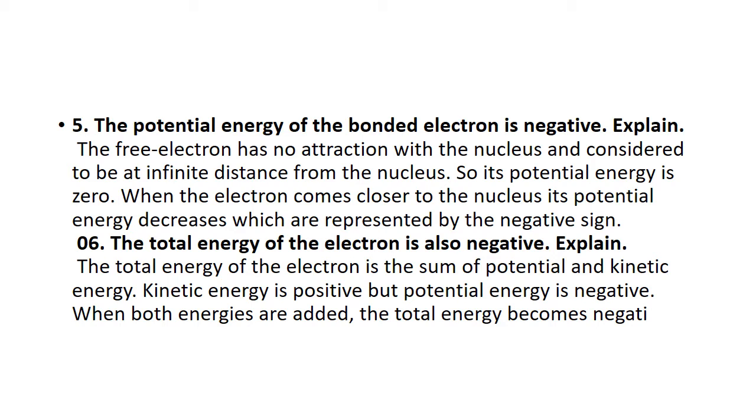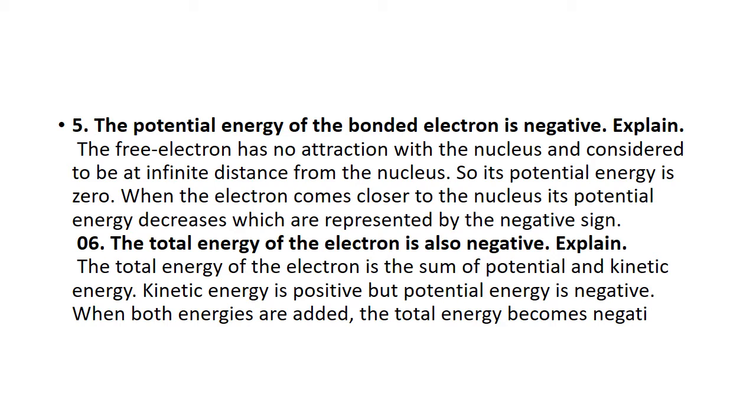Why is it negative in the case of the potential energy? Very simple, because the free or mobile electrons are at a large distance from the nucleus, so there is less attraction between the nucleus and the outermost electrons.